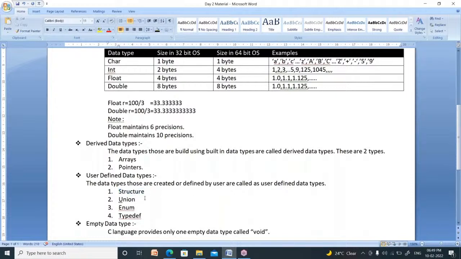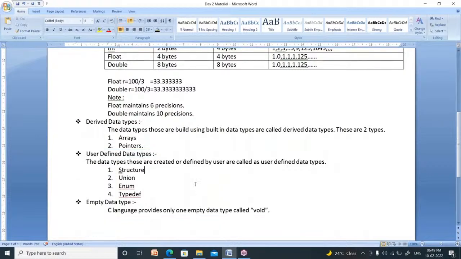You can create your own data type by using these four concepts. One is structure. By using the structure concept, you can define your own data type. By using the union concept, you can define your own data type. By using the enum concept, you can define your own data type. By using the typedef concept, you can define your own data type.